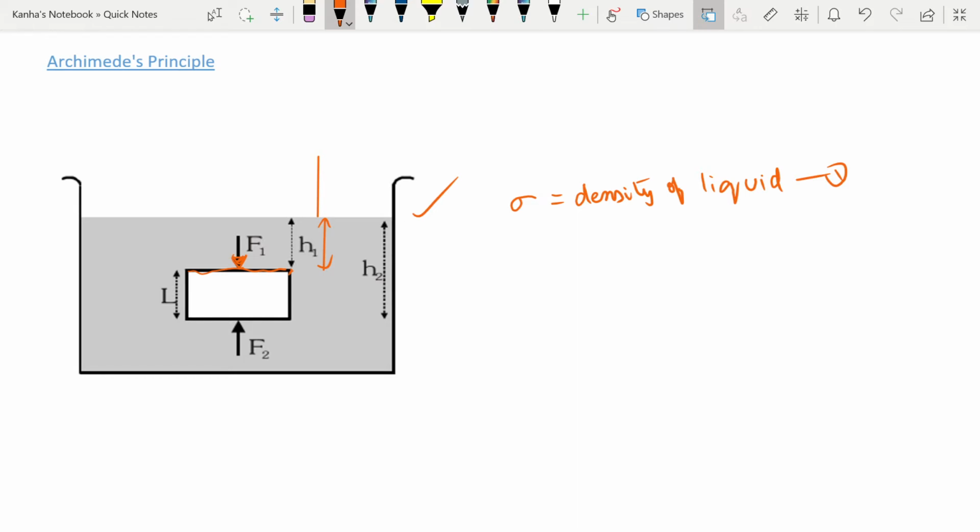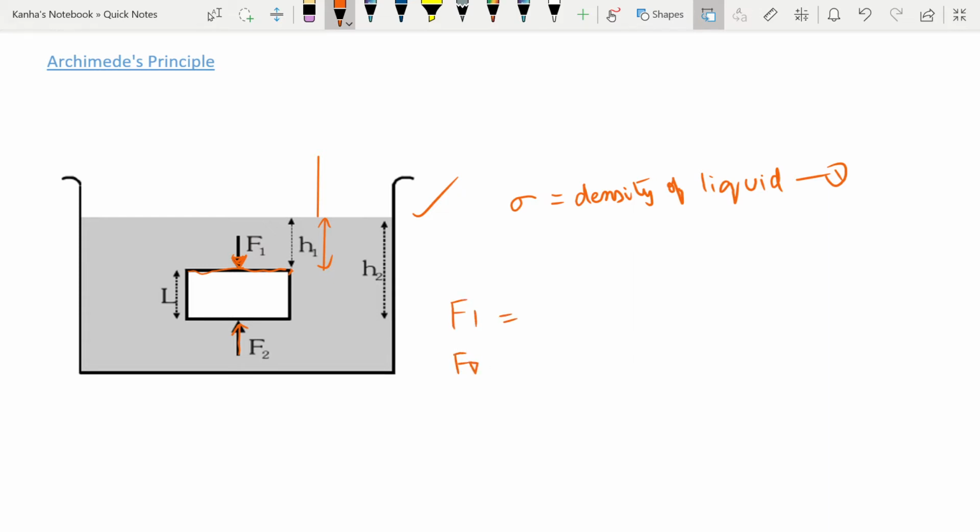Similarly, at the lower face, there is a force F2 equal to area into P2, which is area into H2 sigma g plus P naught. So I can easily write down these forces for you.